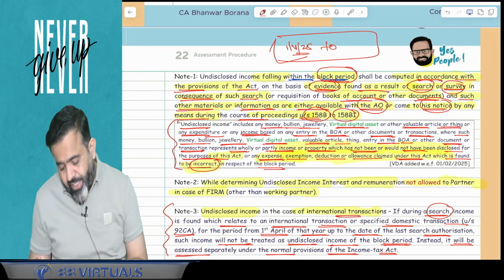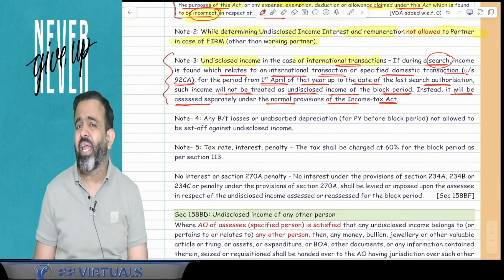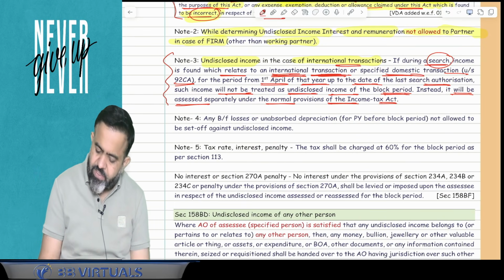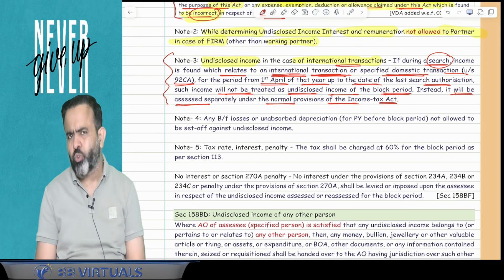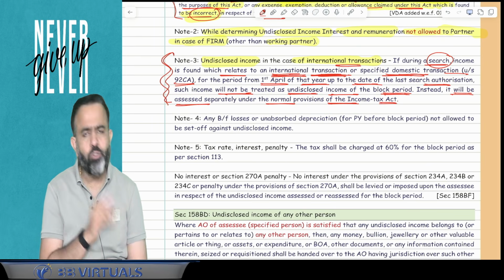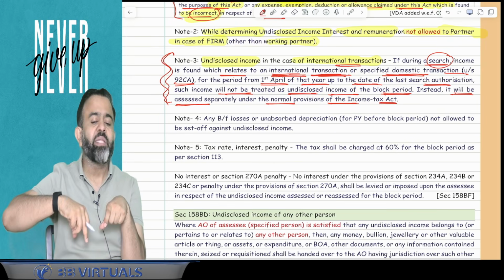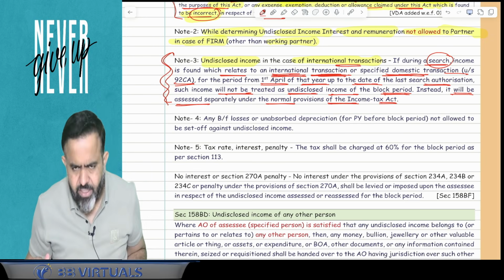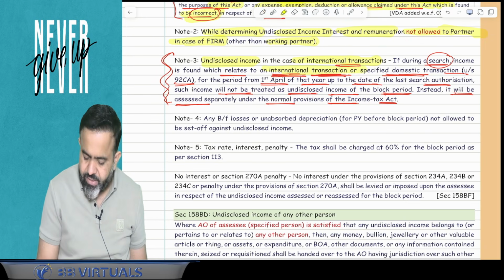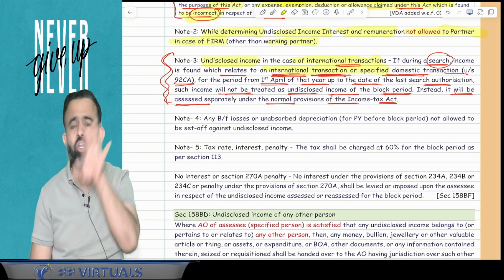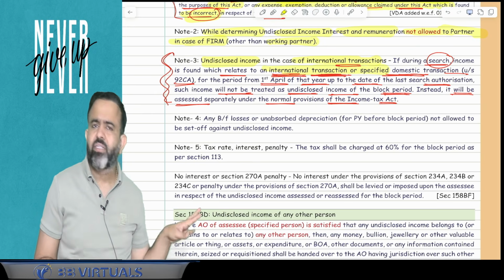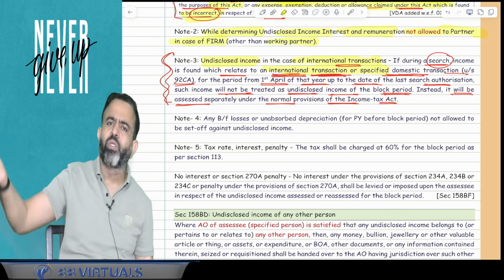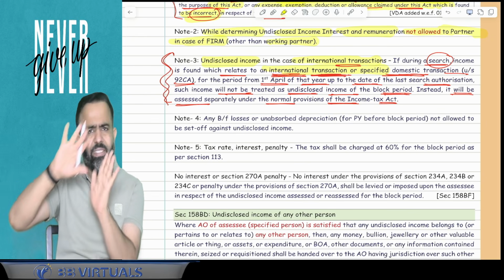But there is one exception. If there is an undisclosed income related to any international transaction or a specified domestic transaction, because transfer pricing is a very complex issue. So undisclosed income of the current previous year, that is from 1st April 2025 till the date of the completion of search, if it is related to your international transaction, then this undisclosed income will not be covered in the block period. It is not covered under the block assessment. Here the assessing officer will assess that separately, and the case will be transferred to the TPO, who will do everything separately.